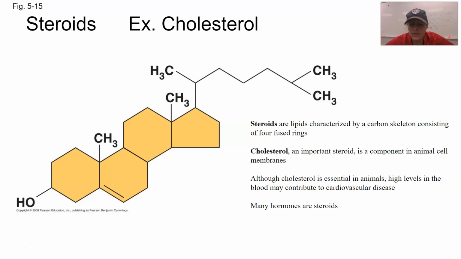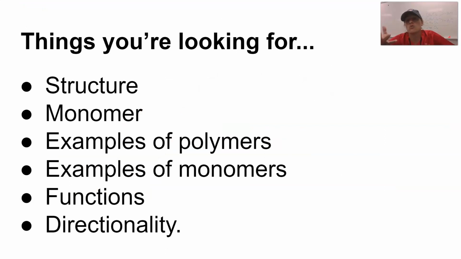So I hope that helped. I hope that you were able to find what the structure of them was, the basic structure, hydrocarbon chain. I hope that you were able to find the monomer of that and identify what that picture looks like and see it in your mind. Some examples of some polymers, so our phospholipids, our steroids, our things like that are all these individual little things that are just put together with those hydrocarbon chains.